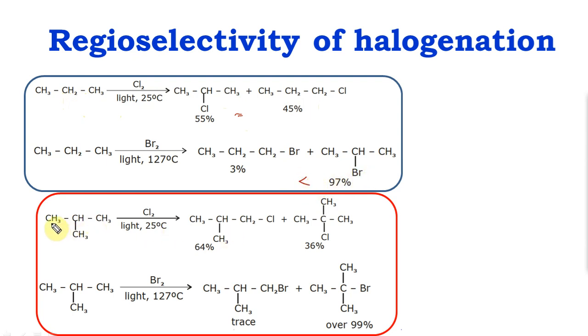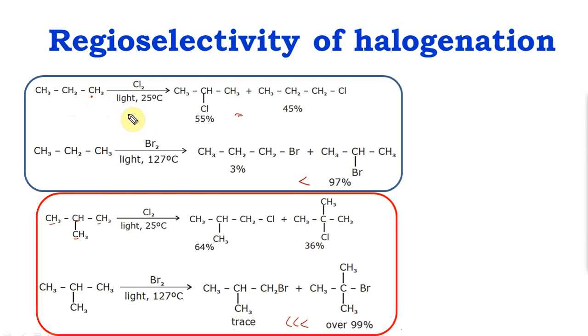Same with this one: this carbon, this carbon and this carbon are the same, this carbon is different, so two products are possible. Whereas here with bromination, one product is extremely high. Chlorination is faster, fluorination is extremely fast, chlorination is next fastest. So let's say for example you form this radical.